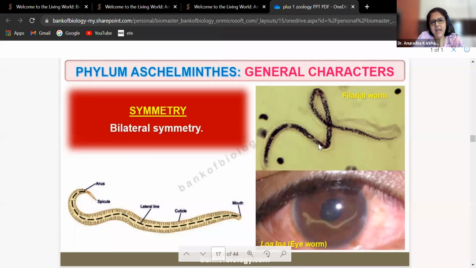How does it reach the eye? It's going to be present within the entire blood system, and it reaches all the organs. And wherever it can reach the eye, it can come out through the ears, nose, mouth.